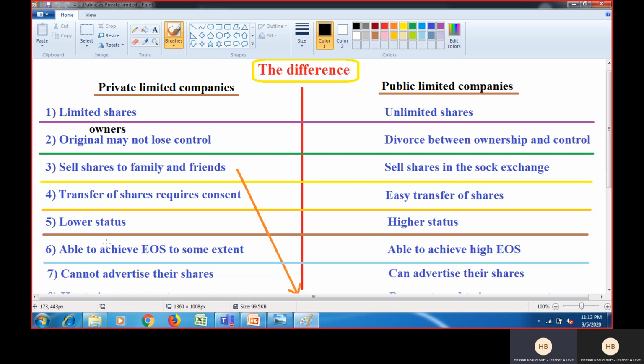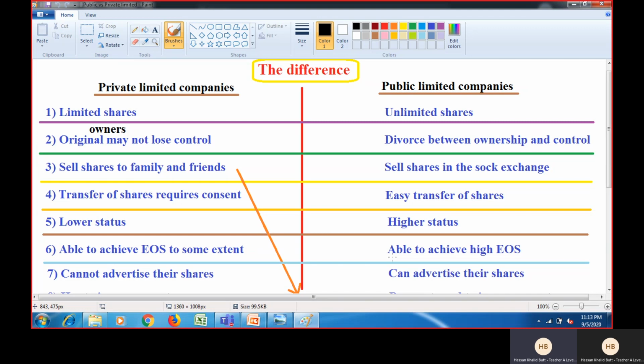Then point number six, private limited companies are able to achieve economies of scale to some extent, whereas public limited companies are able to achieve economies of scale to a very high level. And again, for the same reason, because private limited companies operate on a small scale compared to public limited companies. Their scale might be relatively large compared to partnership or sole trader, but compared to public limited companies, they operate on a smaller scale.